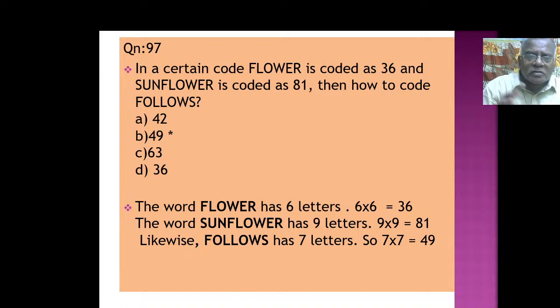So, follows, how many letters? 7. So, naturally it should be 7 into 7, 49. Do you get the point? It's a very, very interesting problem. Actually, I think all these problems have been asked already in the NET exam. So, only those questions have been given here. So, this also may come, who knows. So, understand this way. So, the 36, 81 நமக்கு உடனே ஸ்ட்ரைக் ஆகணும். ஆஹா, வர்க்கம் சம்மந்தமாக இருக்கே. அப்போ அந்த 36னா 6 லெட்டர் இருக்குது ஃப்ளவர். See, this is how we have to reason.